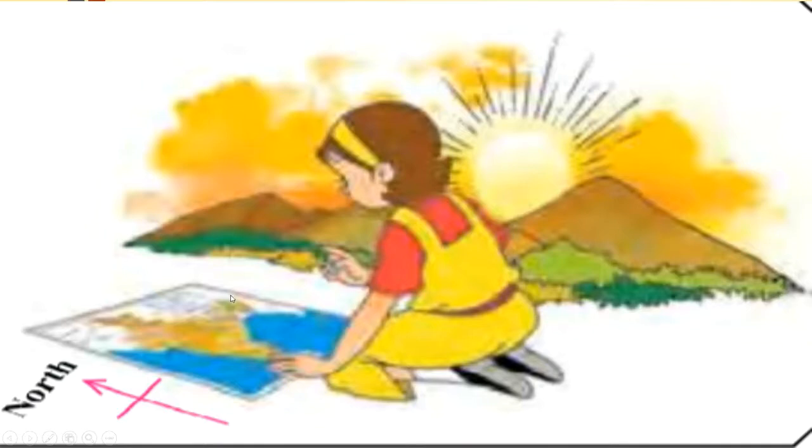These directions are always parallel to the ground. That is why a map must always be aligned to the local directions. This makes it easier for us to understand this map and the region.